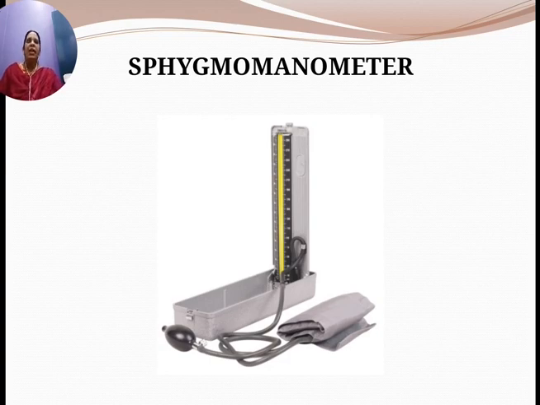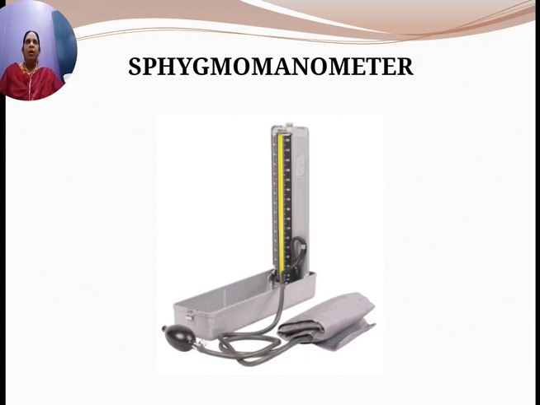This is the diagram of a blood pressure measuring device, the sphygmomanometer. You can observe in the figure a vertical manometer which represents the pressure levels, an inflated cuff, and a bulb with a valve.